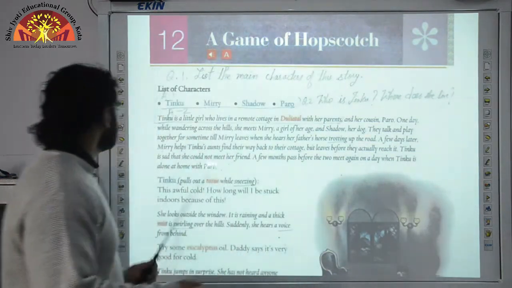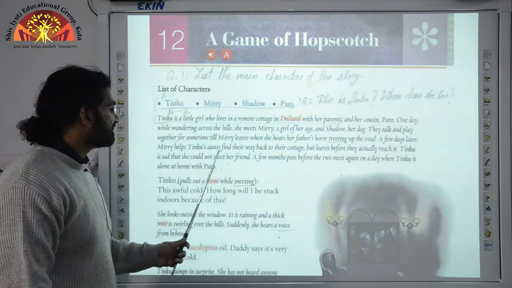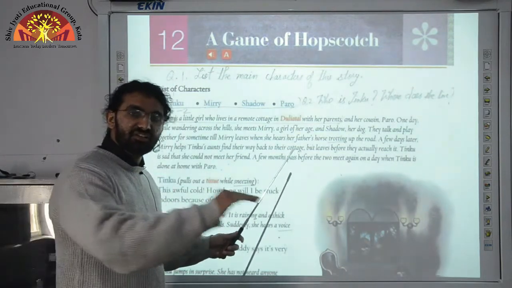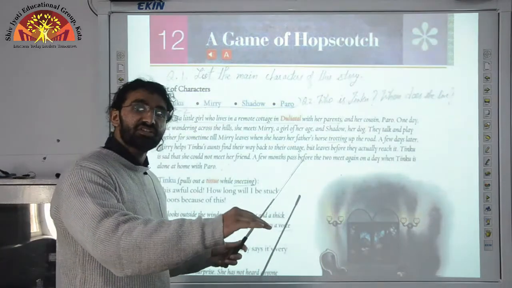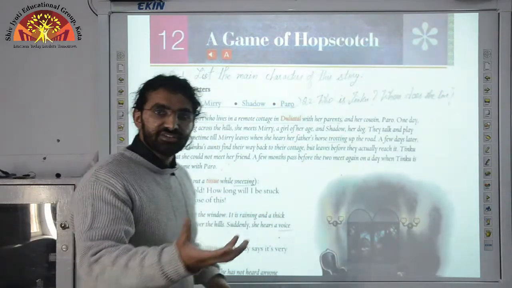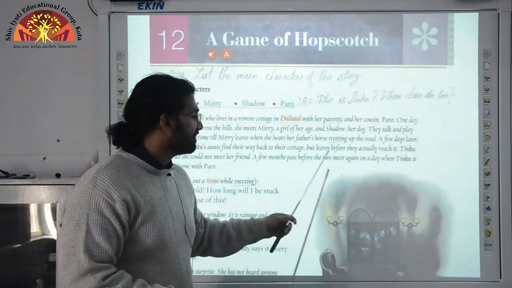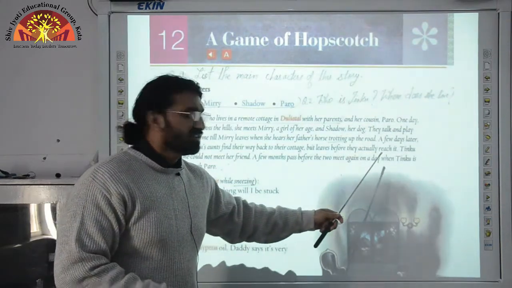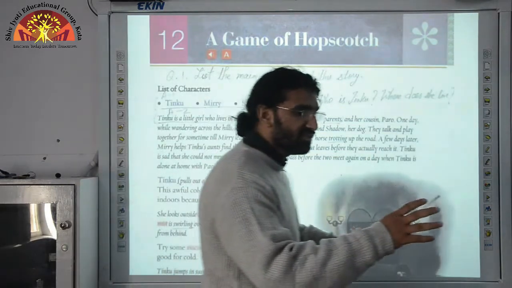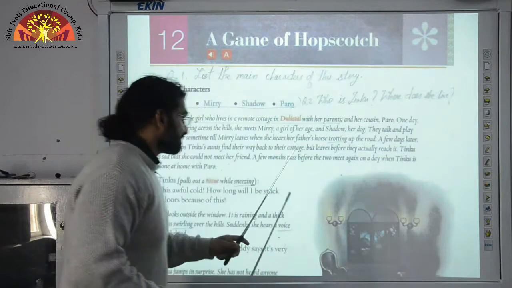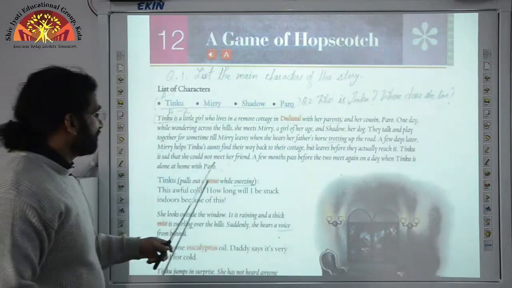A few days later, Miri helps Tinku's aunts find their way back to their cottage, but she leaves before they actually reach it. When they were about to reach, Miri vanishes. Tinku is sad that she could not meet her friend.